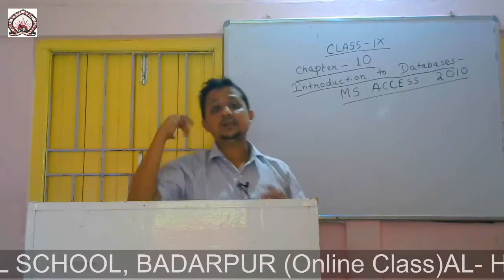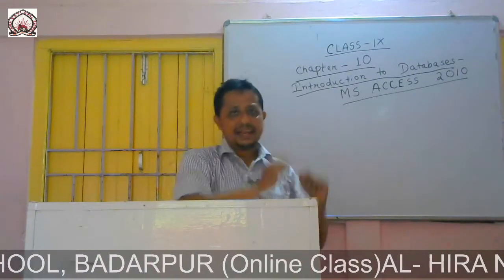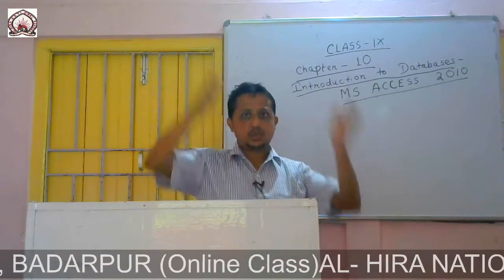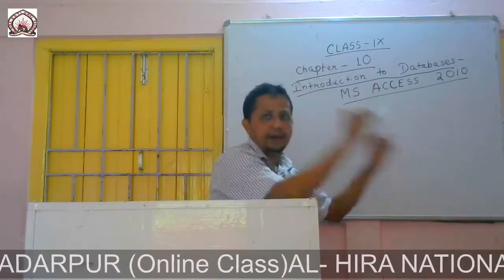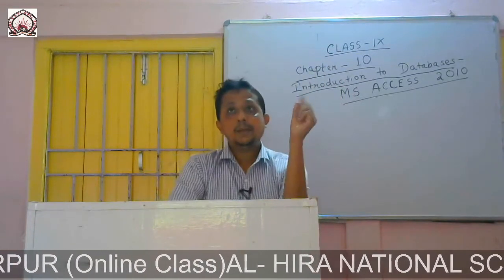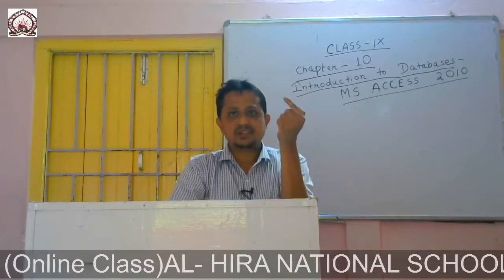Number two, databases control data inconsistency. Now, what is inconsistency? For example, I am taking the earlier example: student personal information, student academic information, student bus related information and student hostel related information. Say a student has changed address.